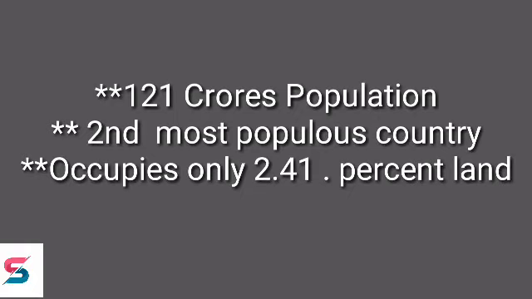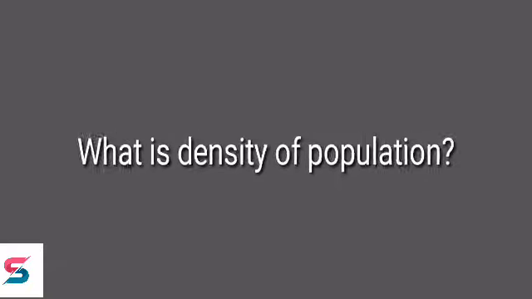India's population is around 121 crores according to census 2011. India is the second most populous country in the world. India occupies only 2.41% of the land area of the world, whereas it supports 17.5% of the world's population. Now let's try to understand India's population by density. Before going to the explanation, let's know what population density is.